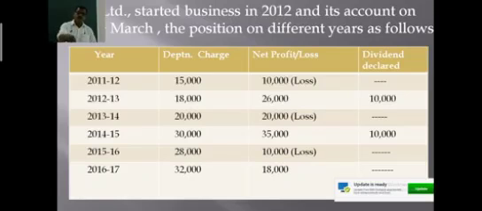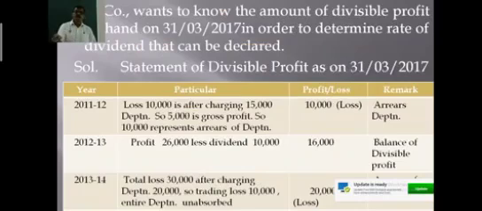Therefore, you can see here the company wants to know the amount of divisible profit on hand on 31st March 2017 in order to determine the rate of dividend that can be declared.